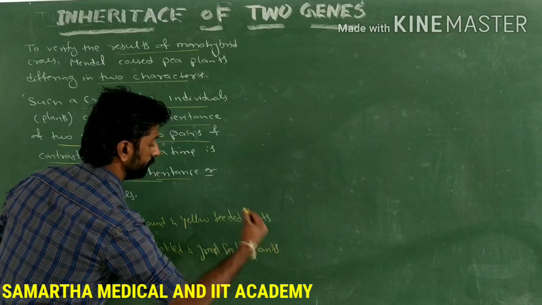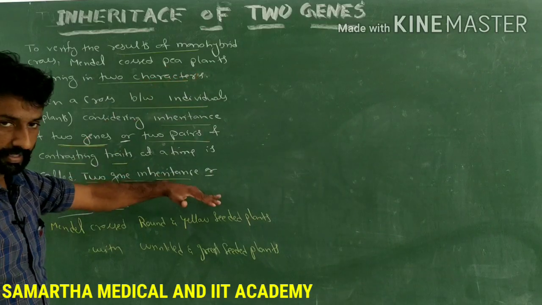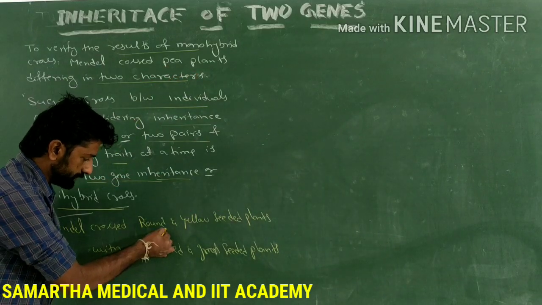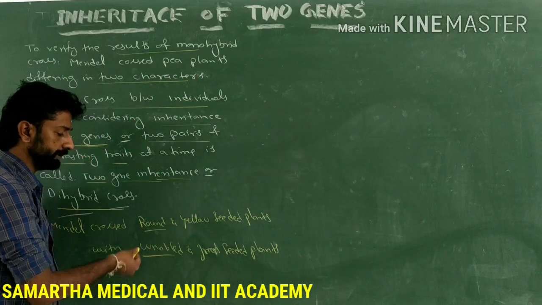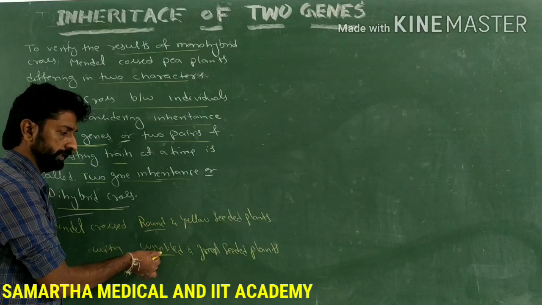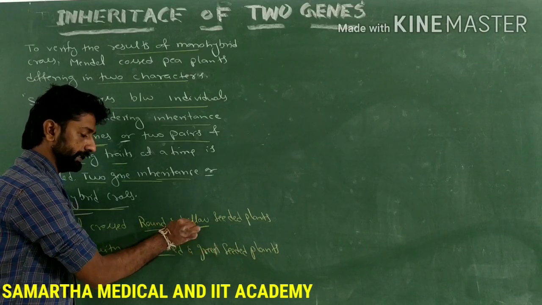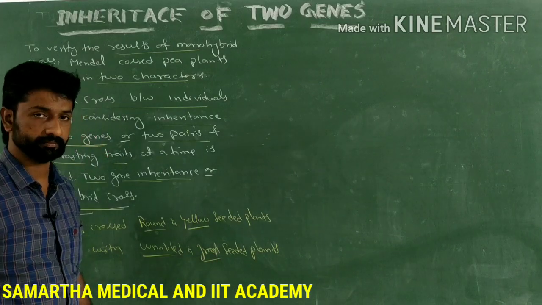So here, which two characters are selected for the dihybrid cross? Shape of the seed, that is round and wrinkled. Next, color of the seed, that is yellow and green, he considered.